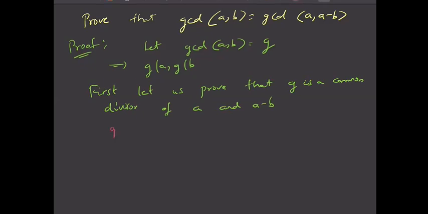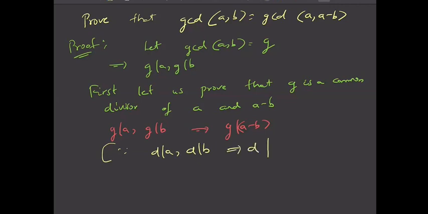So since G divides A and G divides B, then we can say that G divides A minus B, right? Because we have learned the property in the divisibility of integers that if a number D divides A and number D divides B, this implies that D divides a linear combination of A and B, Ka plus Lb.